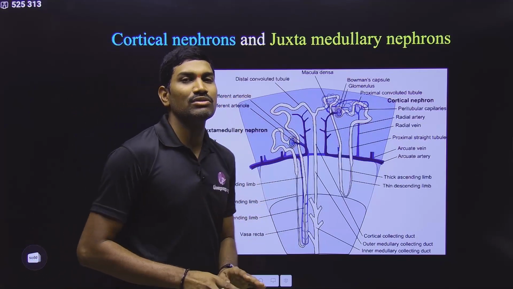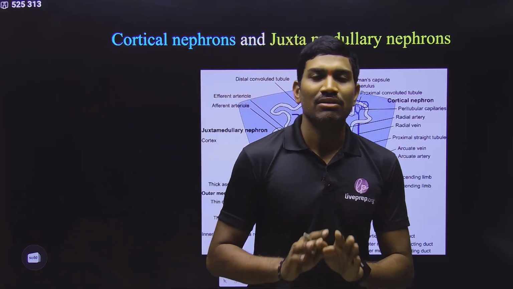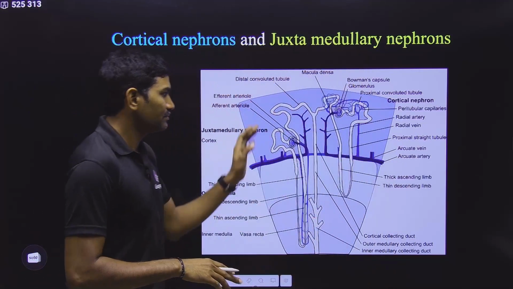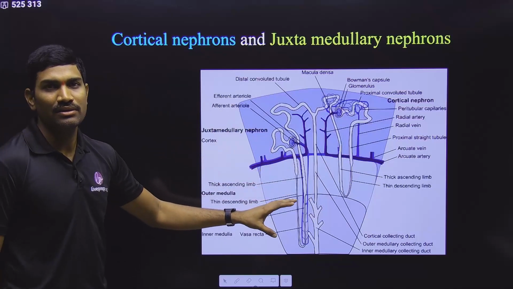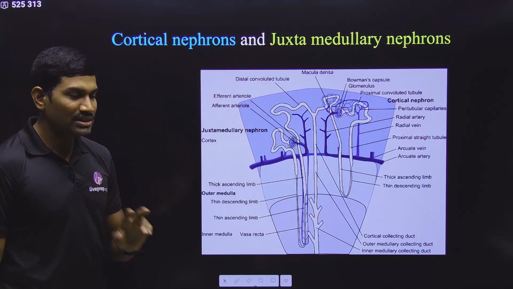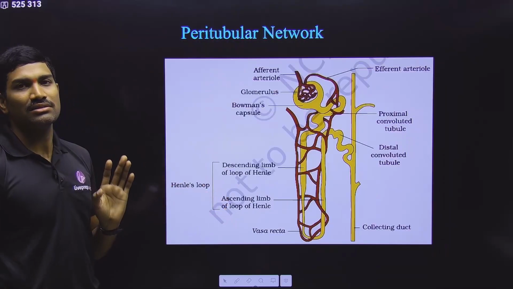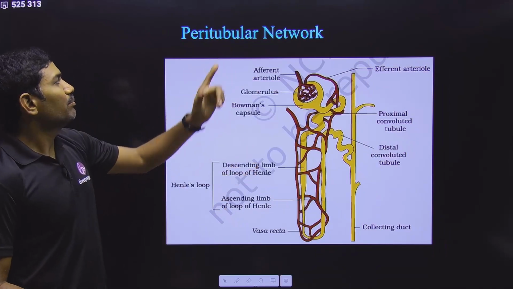So please observe these diagrams very carefully. Don't make any mistakes. This is what they are talking about. Clear? These names are also clear, and this is the explanation for this. Clear? Next one, peritubular network.